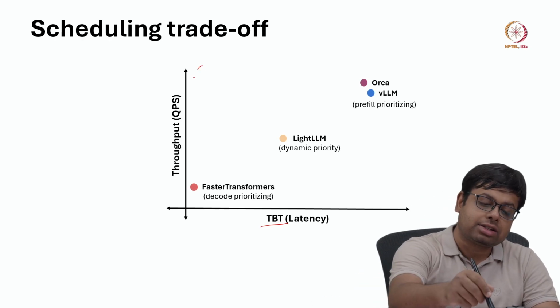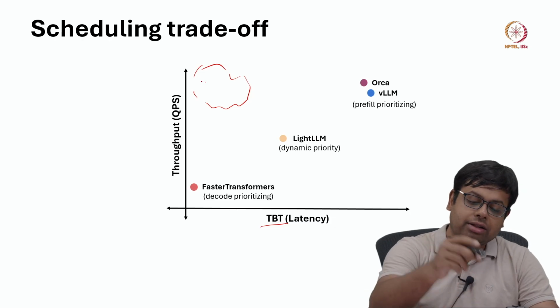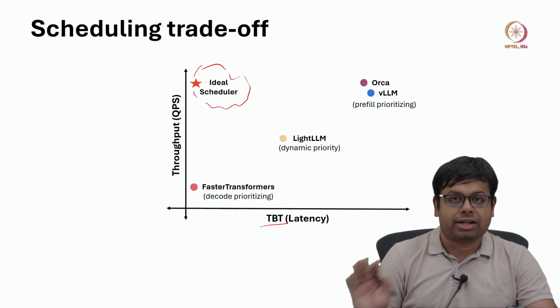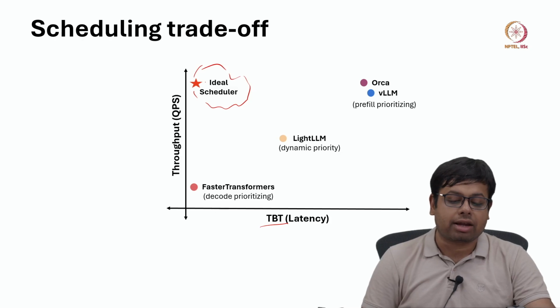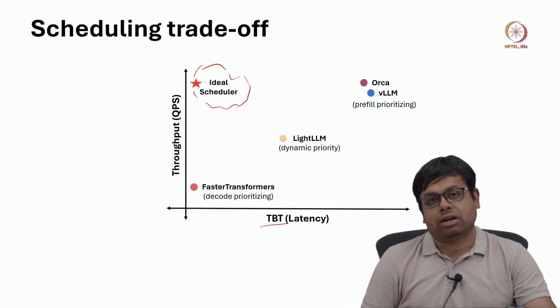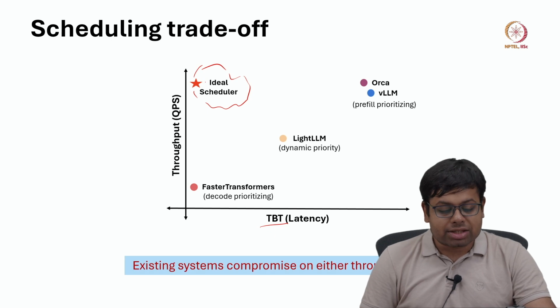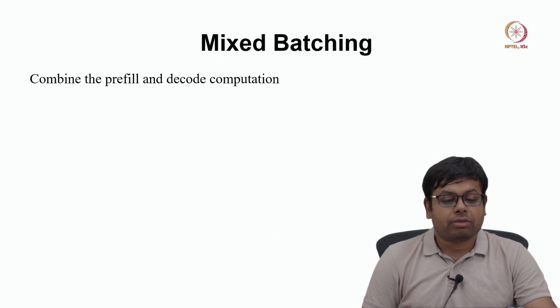So, our ideal region is here, right, where throughput will be very high and the time between token will also be very low, correct. That is the ideal scheduler. We should have an ideal scheduler which has higher throughput, like queries per second should be high, and time between token, or the latency per decoded token, should be low, right. So existing systems compromise on either throughput or latency, correct.